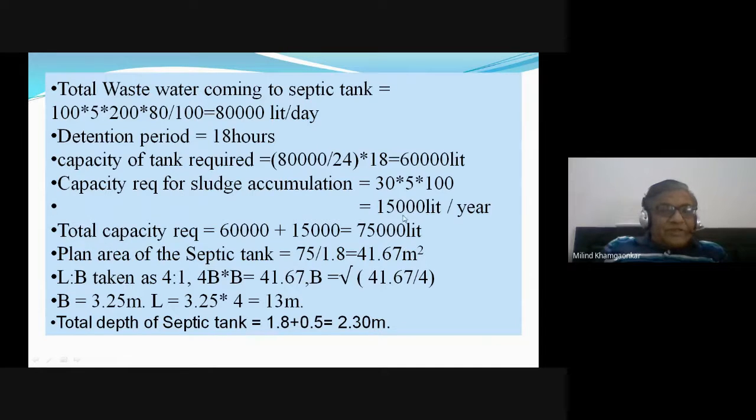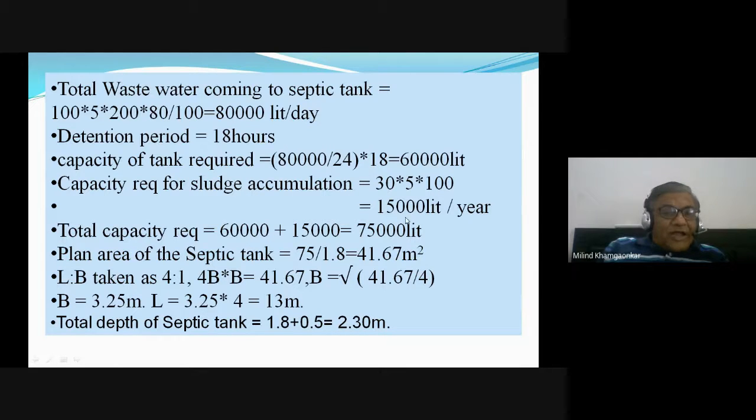Its depth is assumed as 1.8 meters. So therefore 75,000 liter यानी 75 cubic meter, है ना, 1,000 liters is 1 cubic meter. So 75,000 divided by 1,000 is equal to 75 cubic meter is the capacity of the tank required.